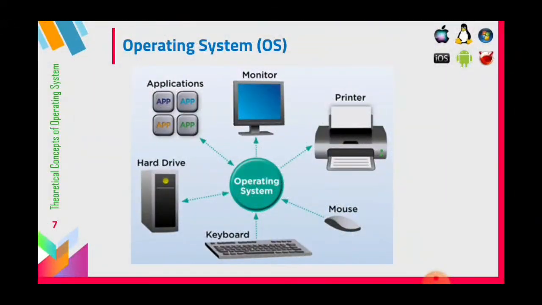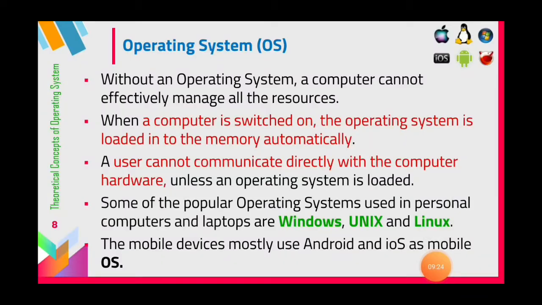So the operating system controls all these devices. What devices is it able to control? It controls the hard drive, application programs, different types of apps, and it controls the monitor, printer, mouse, keyboard. All these are connected to the operating system. The operating system has overall control. Without an operating system, a computer cannot effectively manage all the resources. So if you want to control all the resources, your computer must have the operating system.